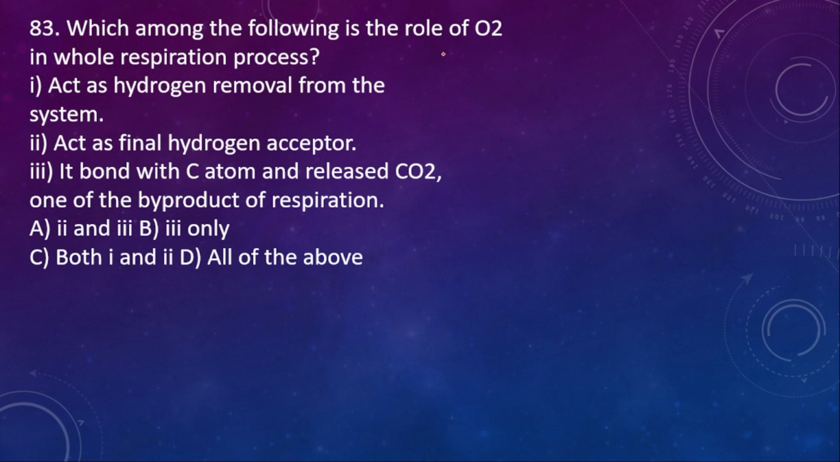Which among the following is the role of oxygen in the whole respiration process? First, acts as hydrogen removal from the system. 2. Acts as final hydrogen acceptor. 3. It bonds with the carbon atom and releases CO2, one of the byproducts of respiration. So here the right option is option C only. 1 and 2 are right. Role of the oxygen.